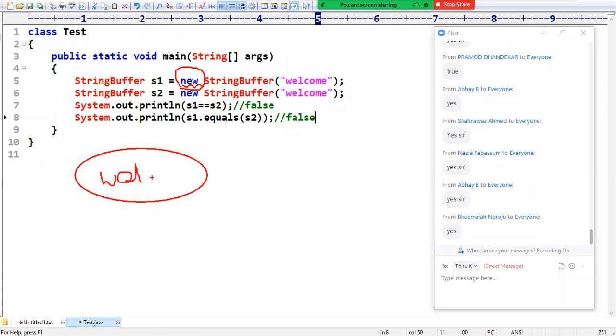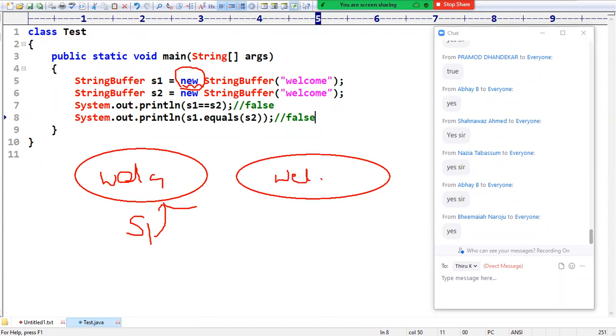So now s1, welcome, is pointing to this one, and one more object is created with the same content, welcome. s2 is pointing to this particular object. Sir, fine. s1 == s2? Of course, we know both are not pointing to the same object. False is the correct answer. Sir, what about s1.equals? Why are we getting false?